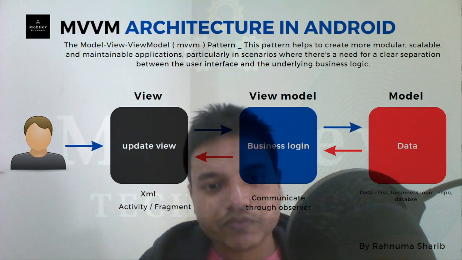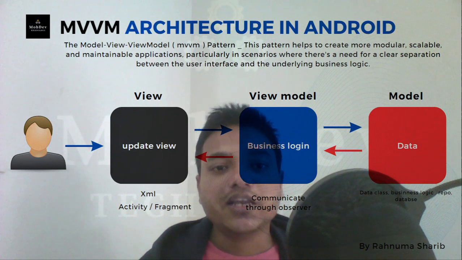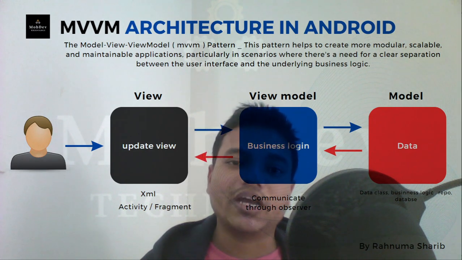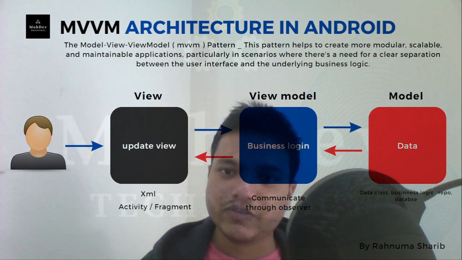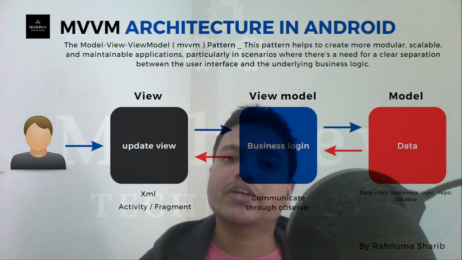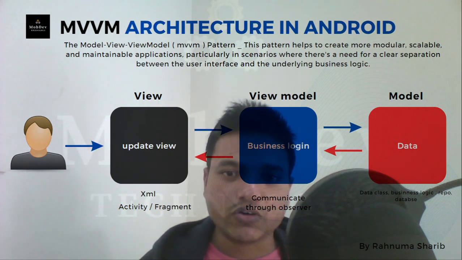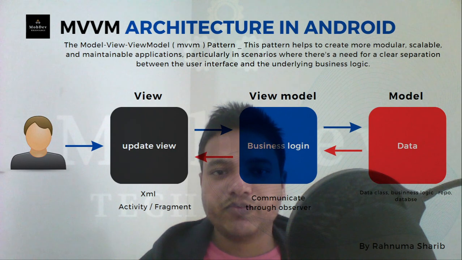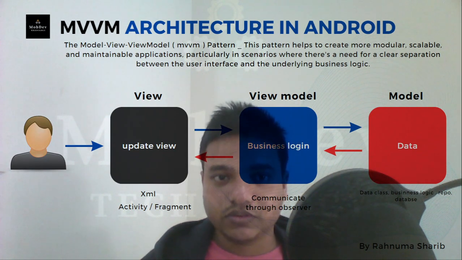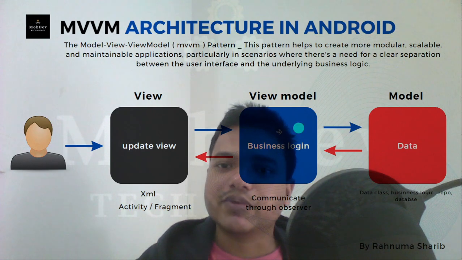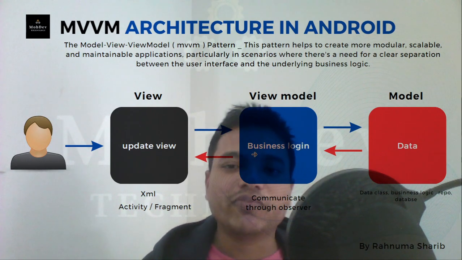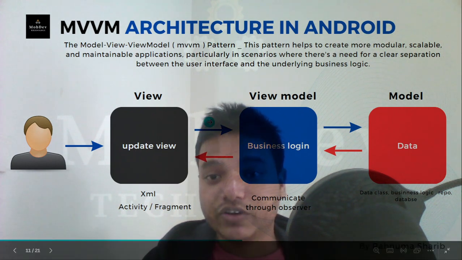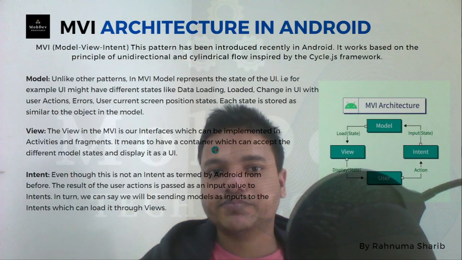So the difference between MVP and MVVM is only this: in MVP we have a presenter, and if the presenter needs to communicate with the view, it does so with the help of an interface. But in MVVM, if the view model needs to communicate with the view, it is done with the help of an observer. So this is the minor difference between the two. Here the separation of concerns is completely followed because the view model does not have anything related to the view. You can test things independently very easily. So these are the benefits of using MVVM.